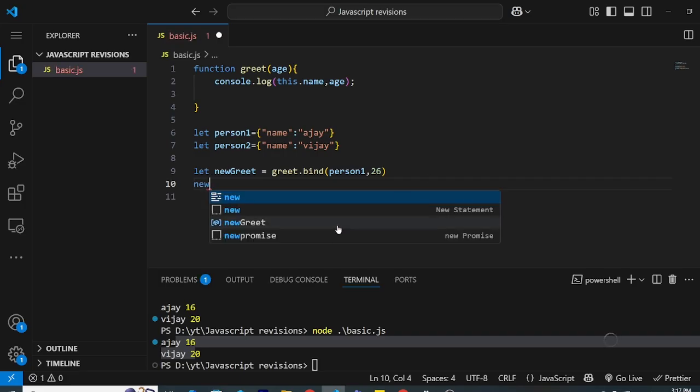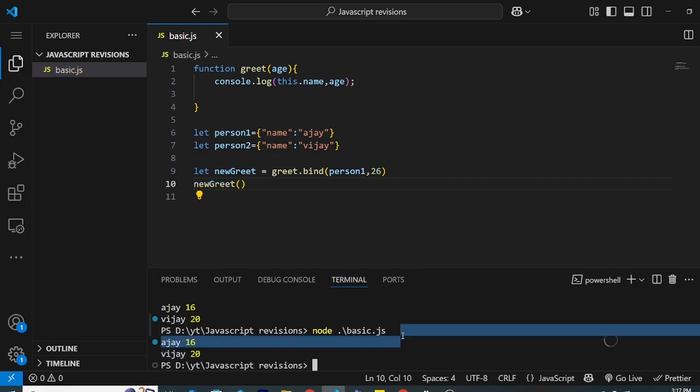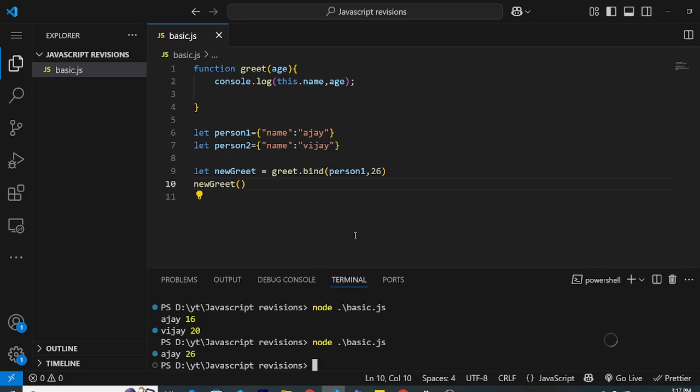New grid, I have to call this, and I say 26, as you can see. But this itself didn't do it. It just bound this person 1 to this, and that's it, and then returned a new function, a new method, which we stored into the new grid, and then we called it. So this is what bind does.